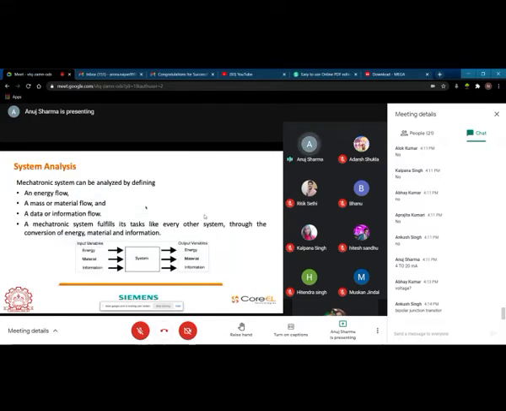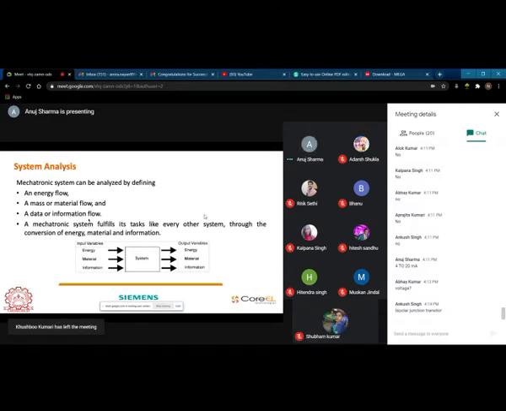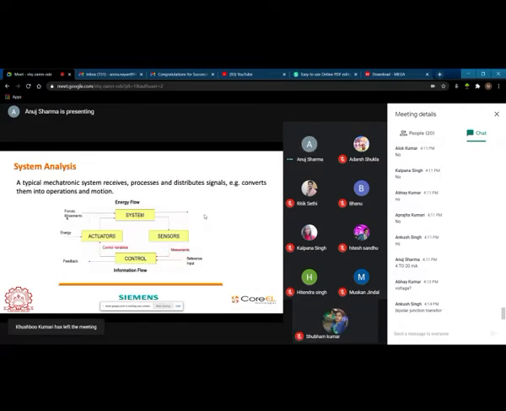Now, the first thing is about the system analysis. What I told you earlier was that when there is a system, there will be energy, material, and information. There will be a flow of energy, a flow of material, and a flow of information. Am I correct? Till now it is very simple.